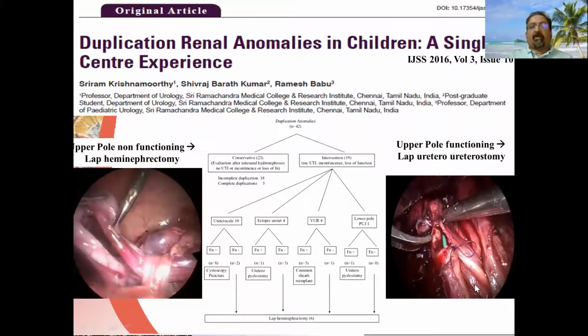We published our results on management of duplication anomalies in the year 2016. When the upper pole was non-functioning, we did a lap heminephrectomy, whereas when the upper pole was functioning, we performed a lap ureterostomy.